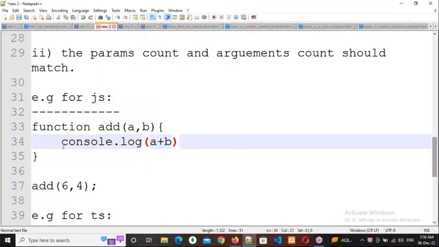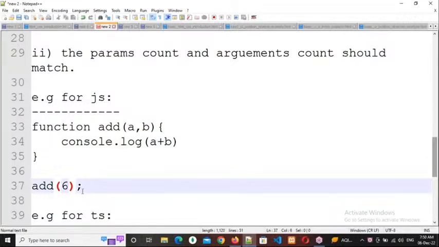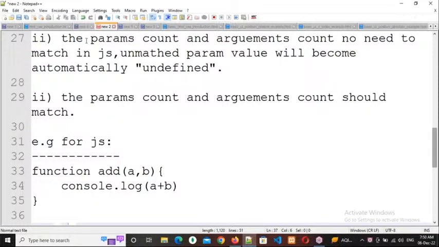Right. Now here I am sending only one argument, 6. Now respond, what output will I get, as per the description? Error, or what else? 6? Okay. Actually we get the output as NaN, not a number. Why? Because of the description I have written: the parameter count and argument count need not match. Since they need not match, it doesn't throw an error. Why? Because an unmatched parameter value automatically becomes undefined.